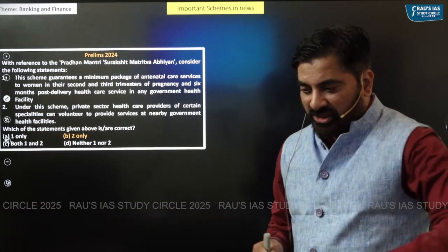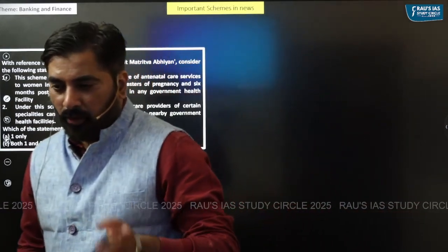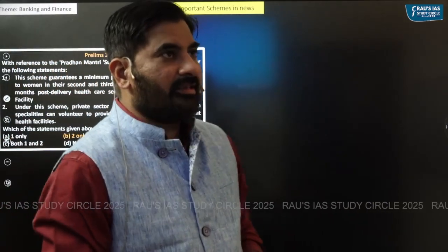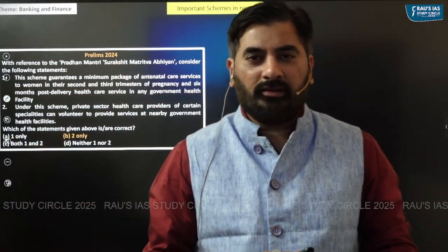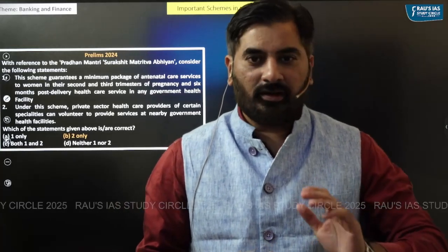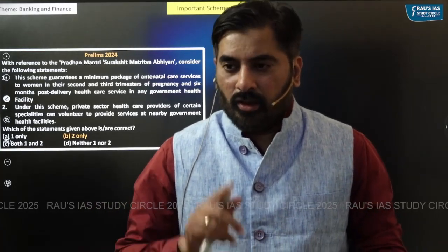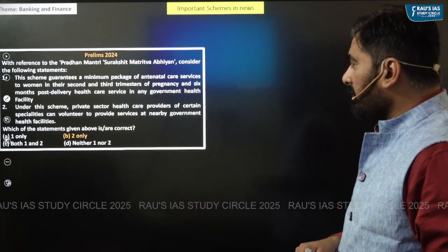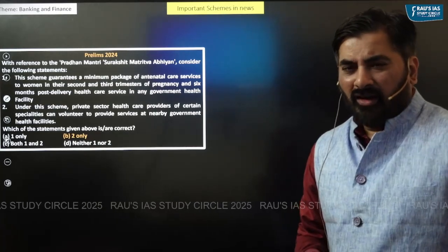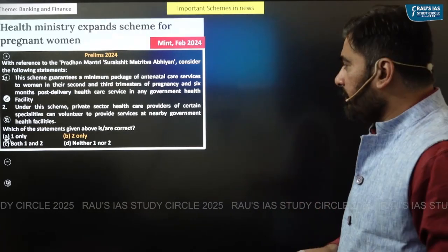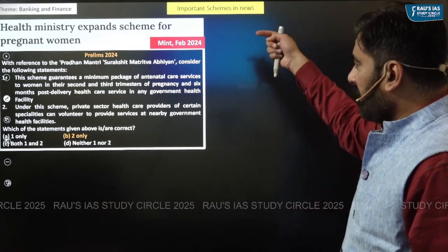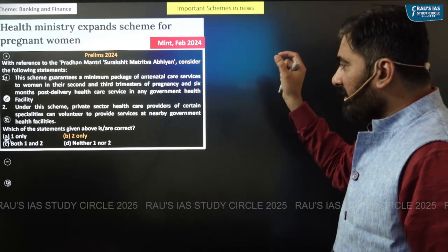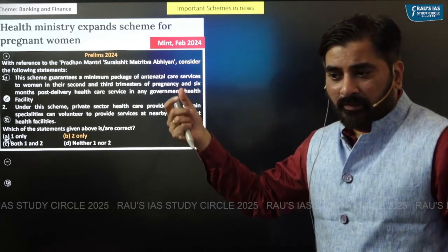Now coming to the last section of this particular session, that is important schemes in news. In this year's prelims examination, we had almost 3 to 4 questions related to schemes. For example, we had this particular question related to Pradhan Mantri Surakshit Matritva Abhiyan. Now, why was this question asked in prelims 2024? Because as you can see, in Feb 2024, the Health Ministry expanded this particular scheme for pregnant women.